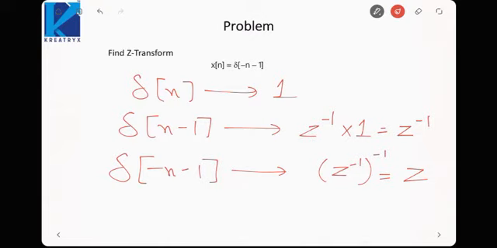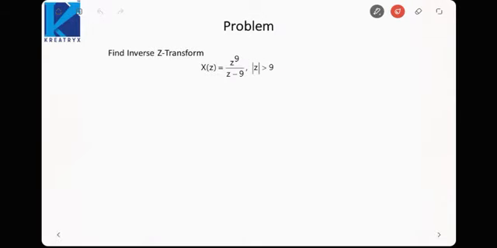So here again, while applying properties, you need to break a single problem into a set of smaller problems. That is, I broke this problem into two parts. One is the time shifting, the other is the time reversal. And then I applied the properties to get the final result.